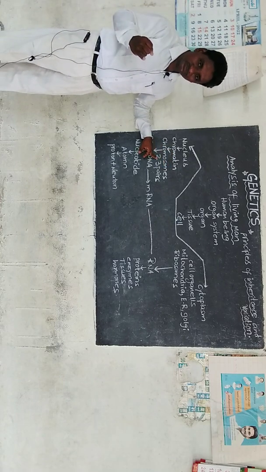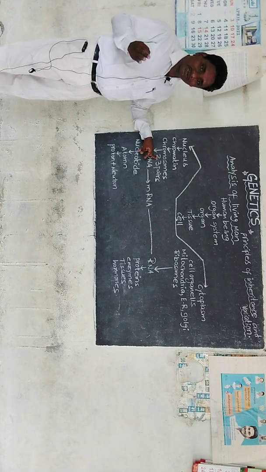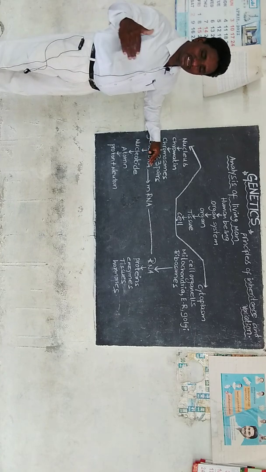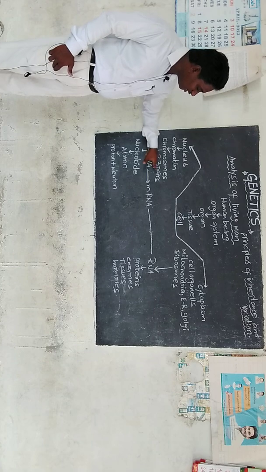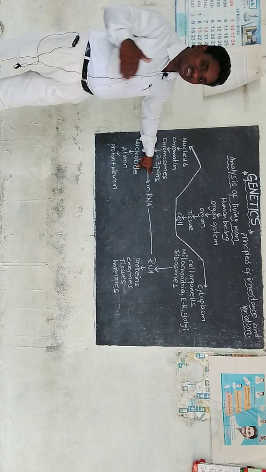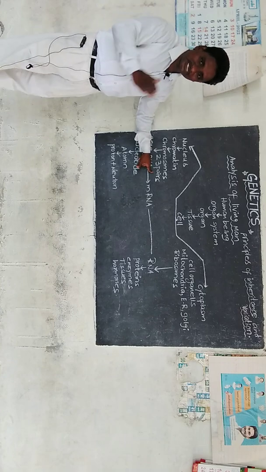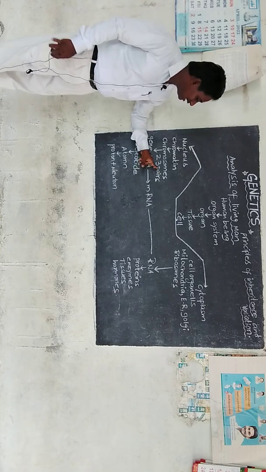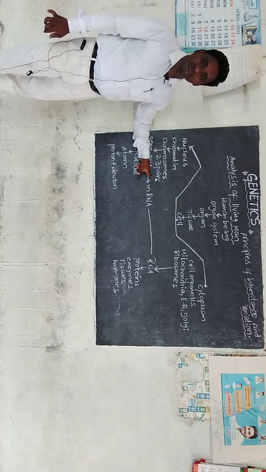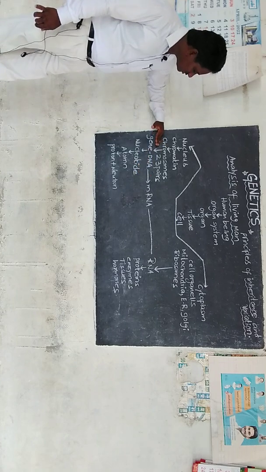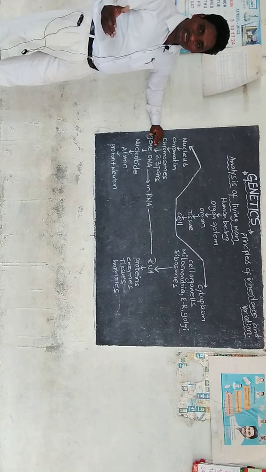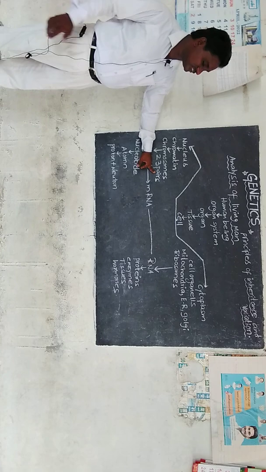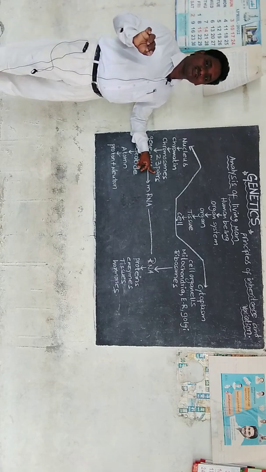It may be a bone, a muscle, a nerve, or skin. The 44 chromosomes are responsible for the structure and function of the body. The remaining one pair of chromosomes is responsible for the gender of an organism, that is, sex. The male characters and female characters are decided by the last pair of chromosomes. So, the chromosomes which are responsible for the formation of body parts are called autosomes. The remaining one pair of chromosomes, which is responsible for the sex of an organism, is called allosome.